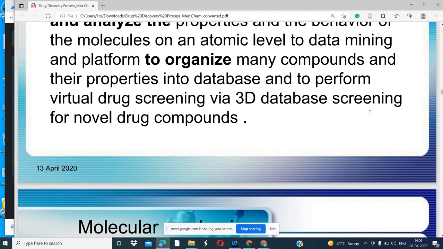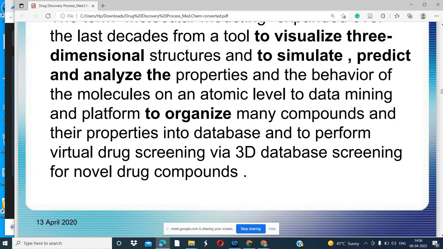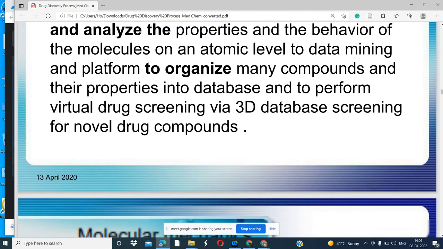Because we want to do virtual drug screening, that's why we need the 3D structure of the proteins. To design any novel drug, we need the 3D structure of the protein. You can also visualize the structure of the drug molecule, because in the visualization tool you can visualize any chemical, any molecule, like in PyMol.